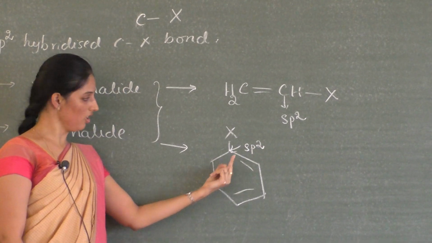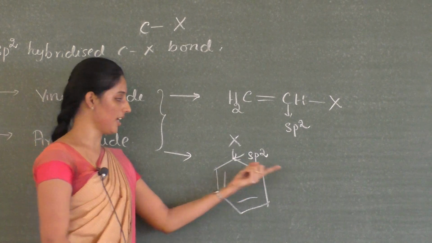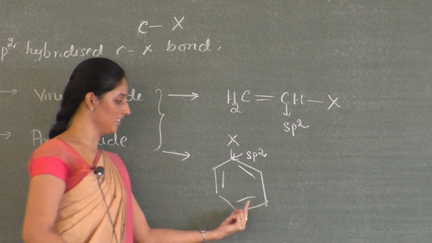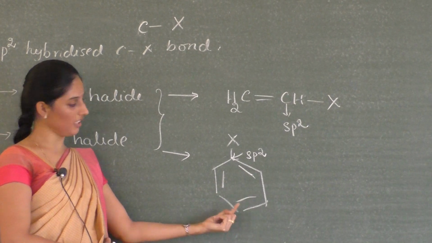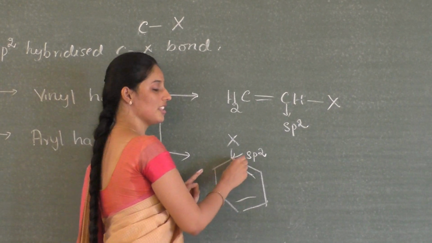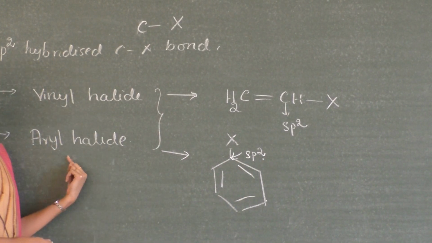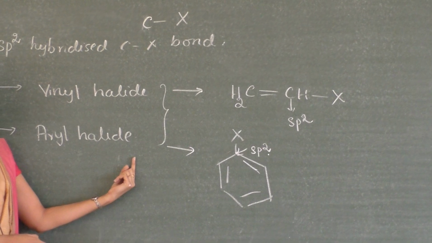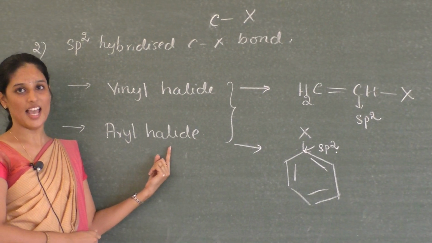As I told, all the carbon atoms of the benzene ring are sp2 hybridized because there are alternate double and single bonds in this aromatic ring. Therefore this carbon atom is sp2 hybridized, and this class of compounds is called aryl halides. So this is about the classification of haloalkanes and haloarenes.